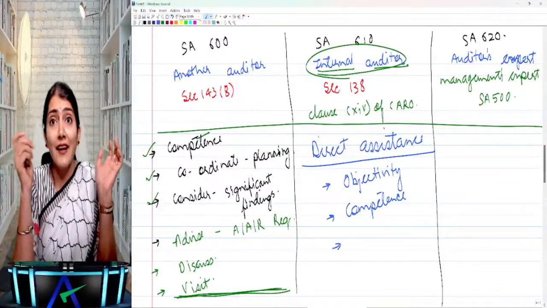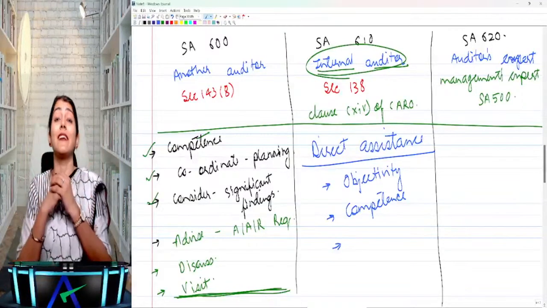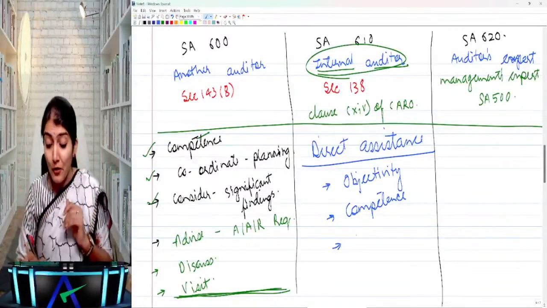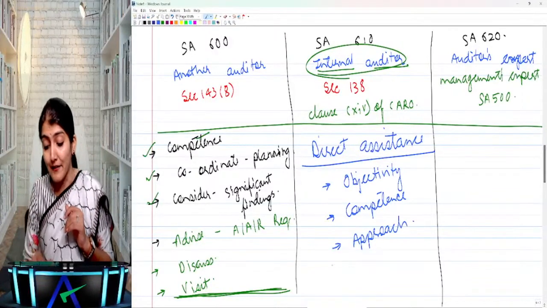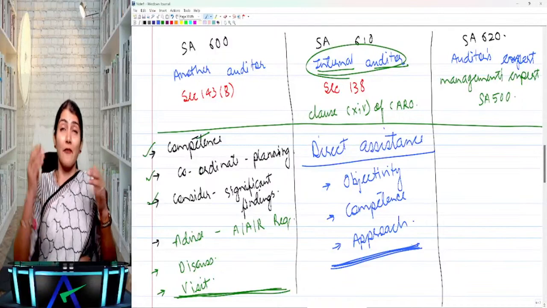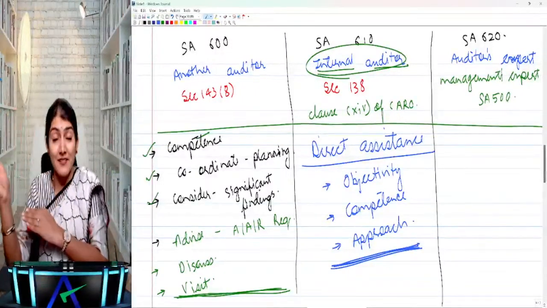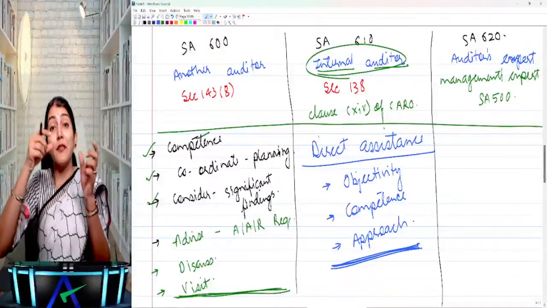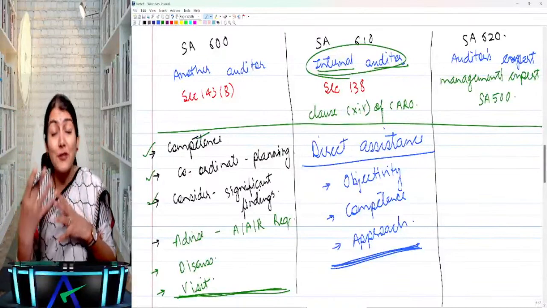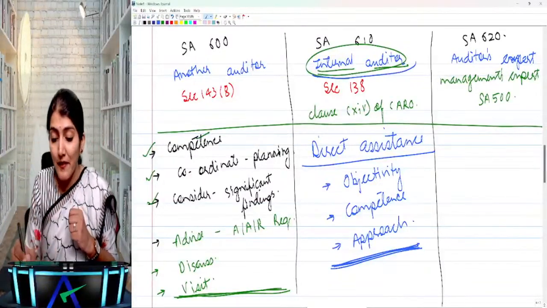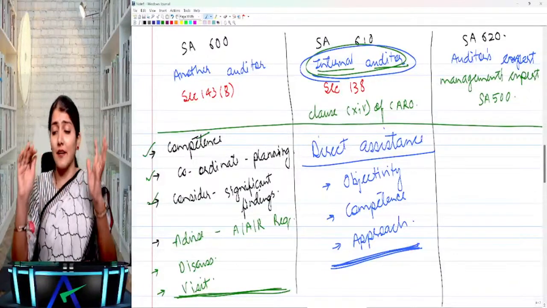No, like that you cannot pick up anybody. You have to check the competence of the internal auditors. And last but not the least, you also need to check the approach which is being followed by the internal auditor for doing their work. Whether they prepare an internal audit program, do they have a checklist, do they do the risk assessment, do they keep the proper documentation of the work done, do they have quality control policies and procedures, right? So that is SA 610, using the work of the internal auditors.